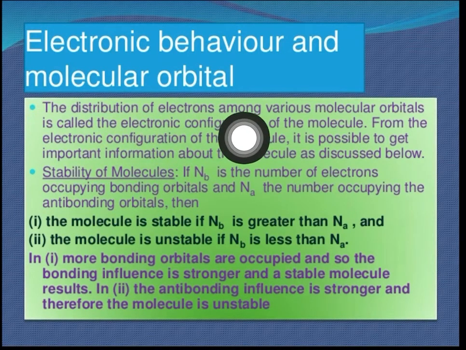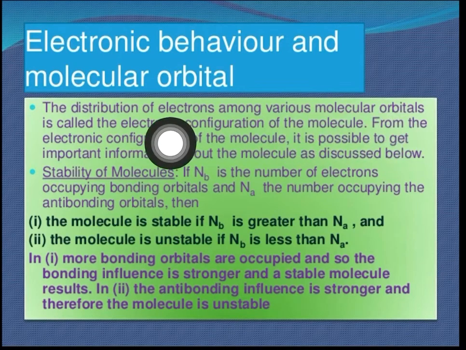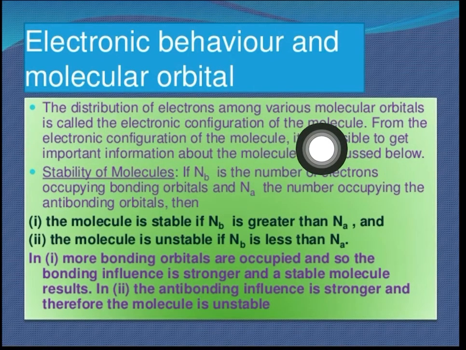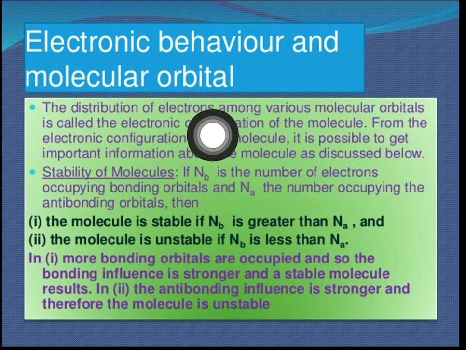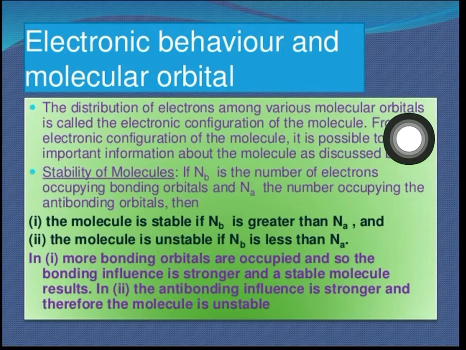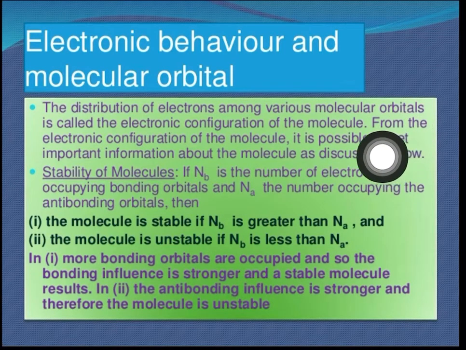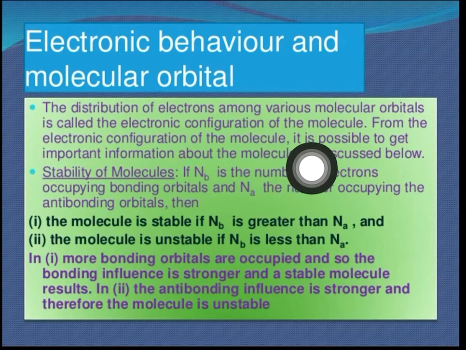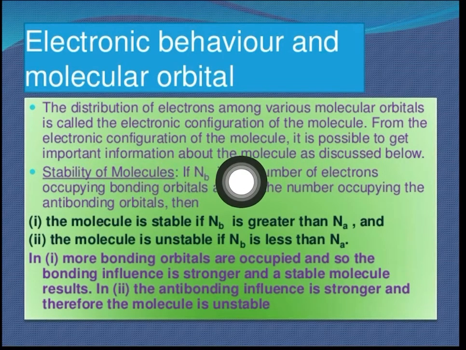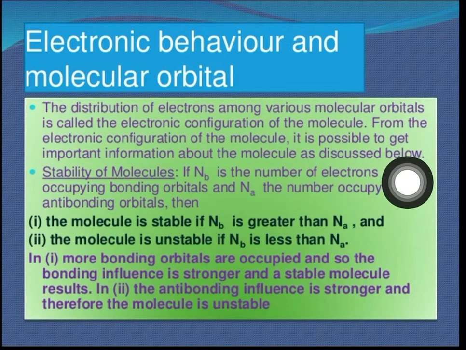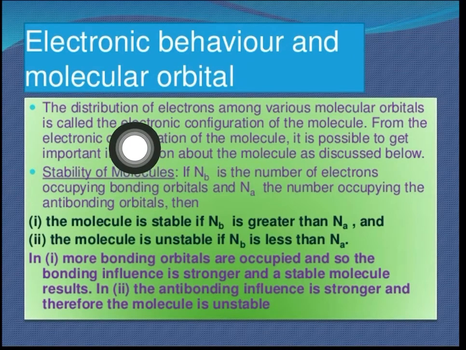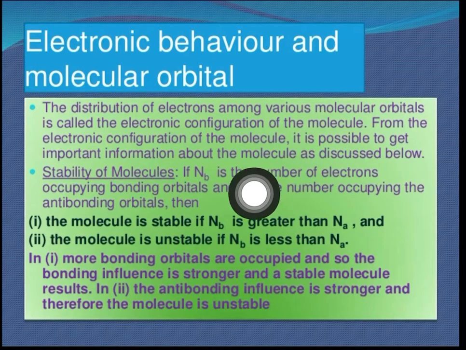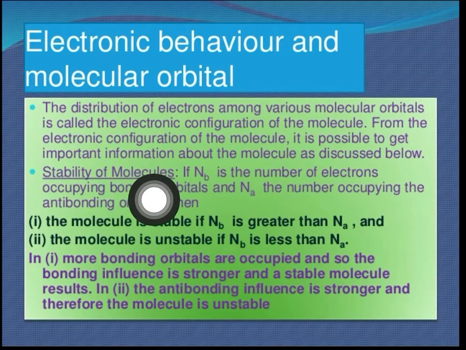The distribution of electrons among various molecular orbitals is known as the electronic configuration of the molecule. You know what electronic configuration is, right? Electronic distribution. Here the electronic distribution takes place in molecular orbitals, both bonding and anti-bonding. From the electronic configuration of molecules, it is possible to get important information about the molecules, as discussed below. First, we can check the stability of a molecule.